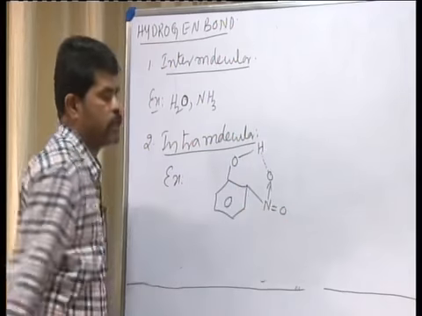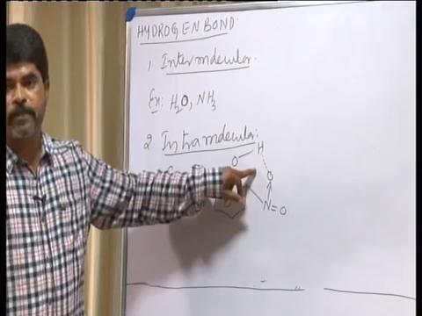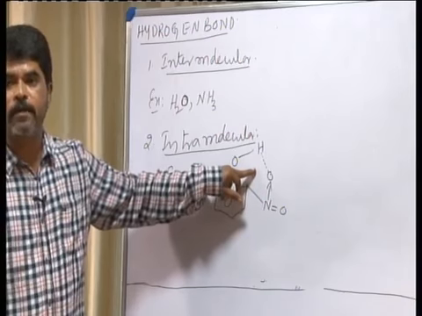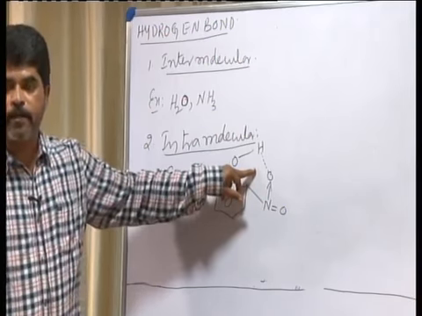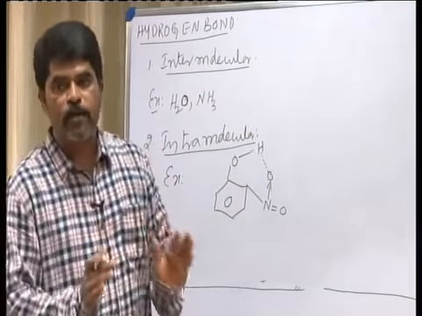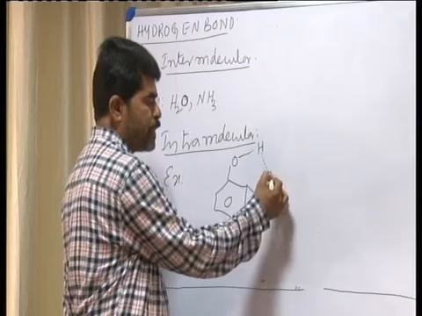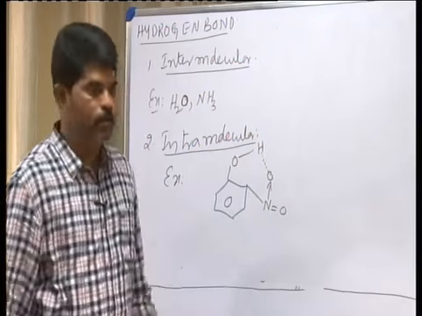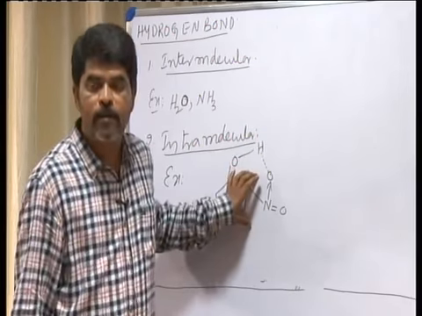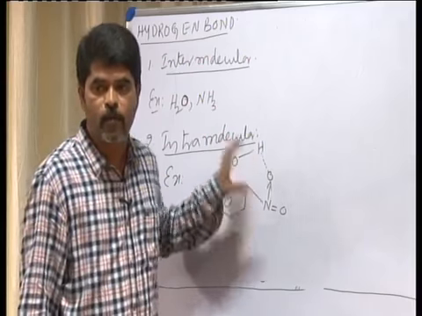Now this type of bonding is called intramolecular hydrogen bonding, that is, hydrogen bond formed within the molecule of the same substance. In orthonitrophenol, the hydrogen atom is linked to the oxygen atom, so it is called intramolecular hydrogen bonding.